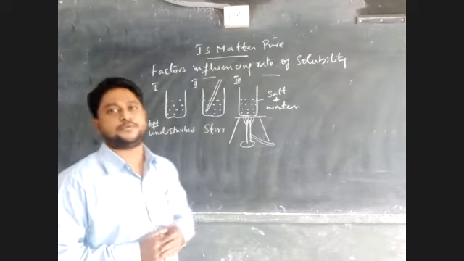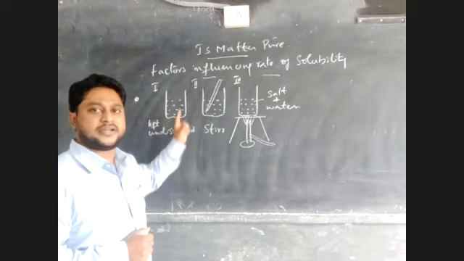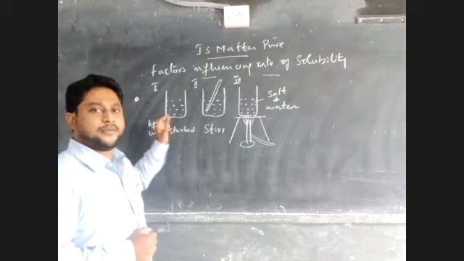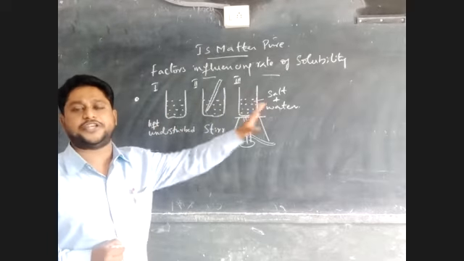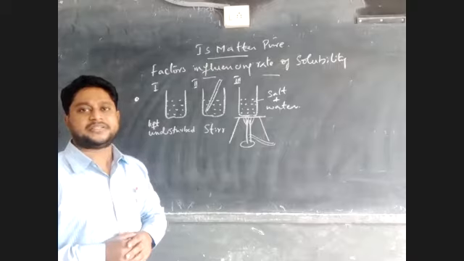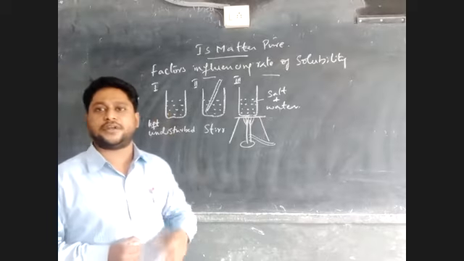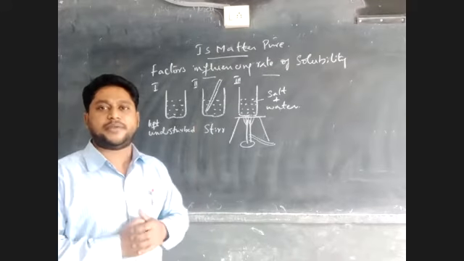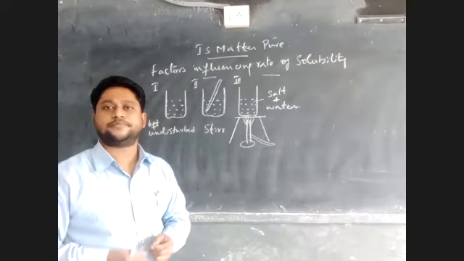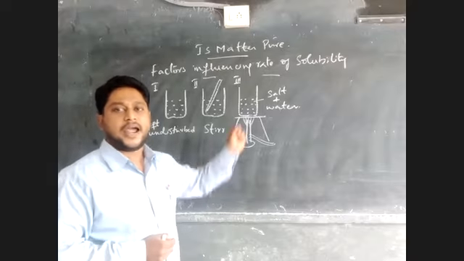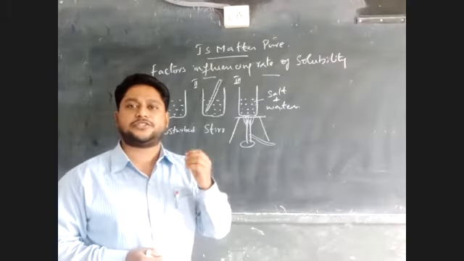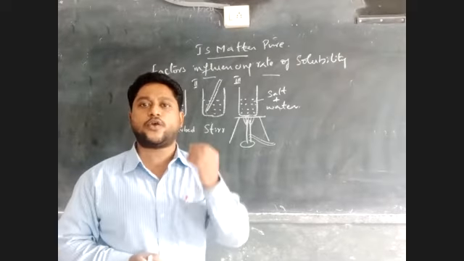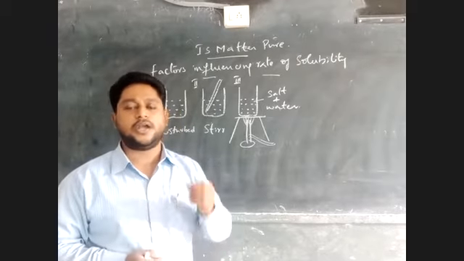Now go for the second spoon. I add a second spoon to the first beaker, second beaker, and third beaker. After some time, I noticed that the salt in the first beaker did not get dissolved, it settled at the bottom. In the second beaker, after repeated stirring, the salt gets dissolved. And in the third beaker, where the salt in the water is heated, the salt gets dissolved quickly.